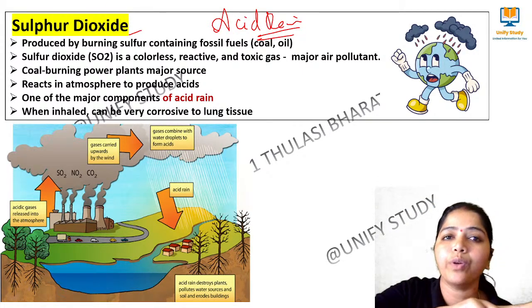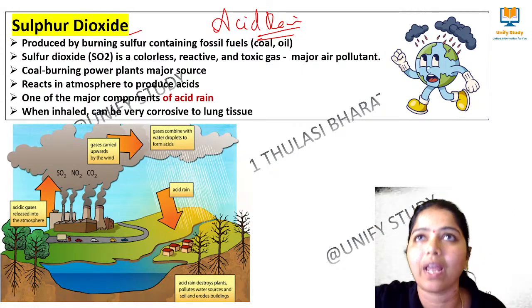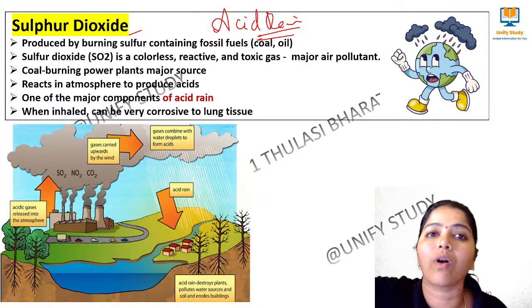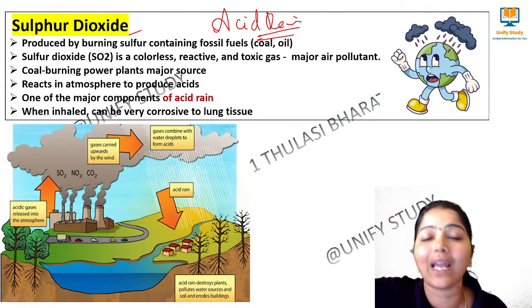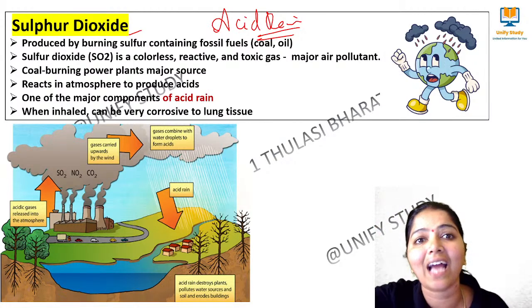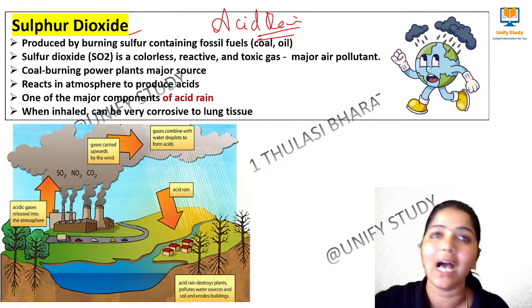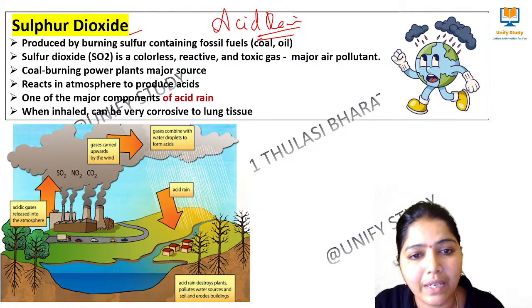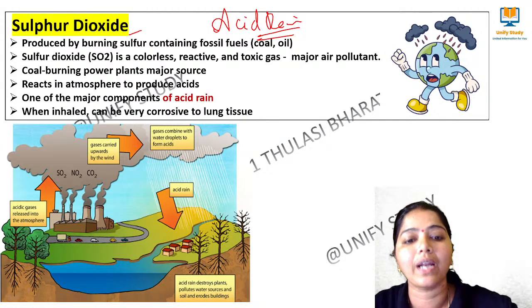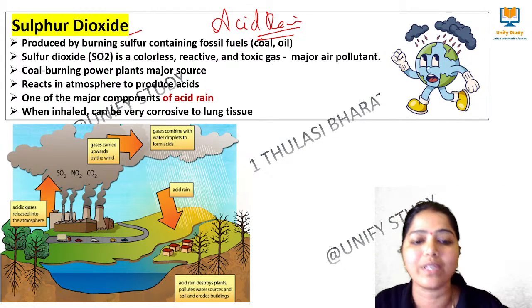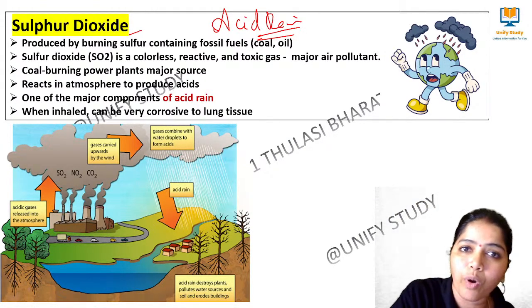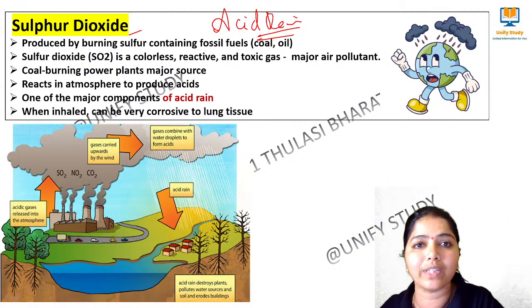When that air pollutant interacts with the atmosphere, like sunshine or water vapor or the oxygen in the atmosphere, they react and create sulfuric acid, and that sulfuric acid comes down as acid rain, and that destroys the plants and the water bodies and also the buildings in those places.